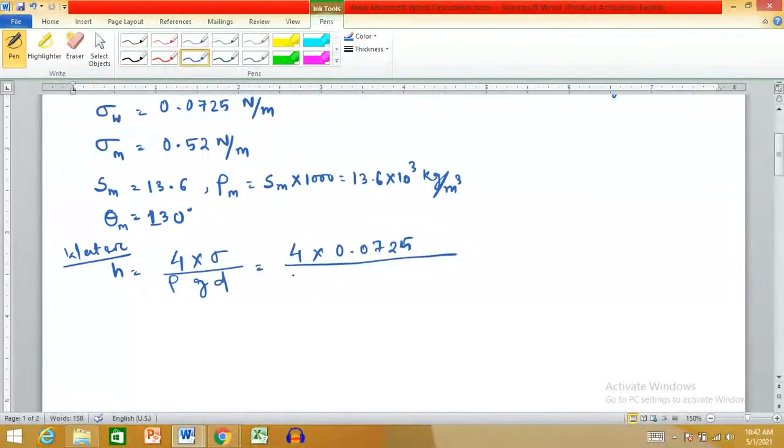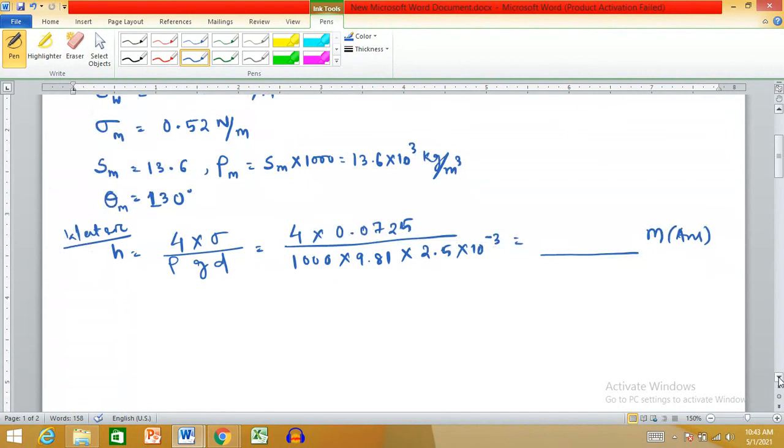Rho, you know that for water, density is 1000 kg per meter cube. g is equal to 9.81. d is equal to 2.5 into 10 to the power minus 3. From this, whatever you calculate, you will get in meter, and this is the capillary rise of water in terms of meter.